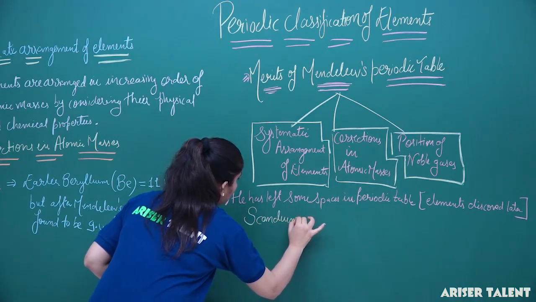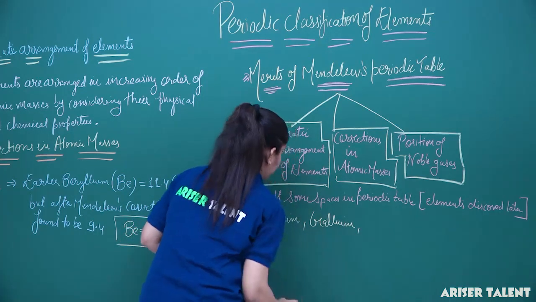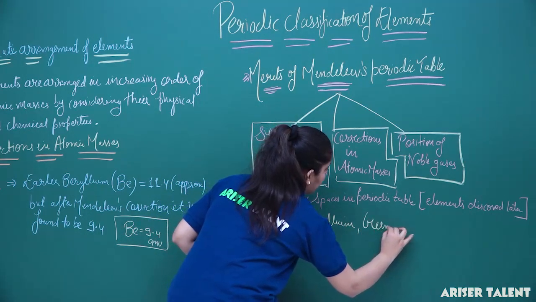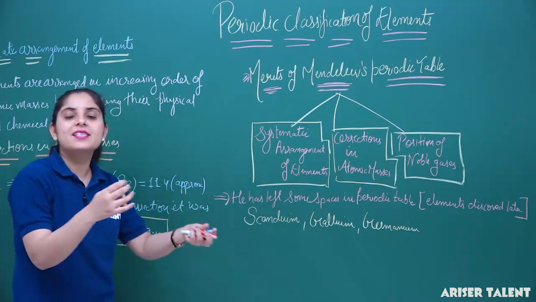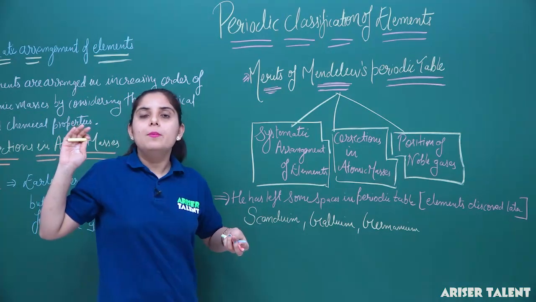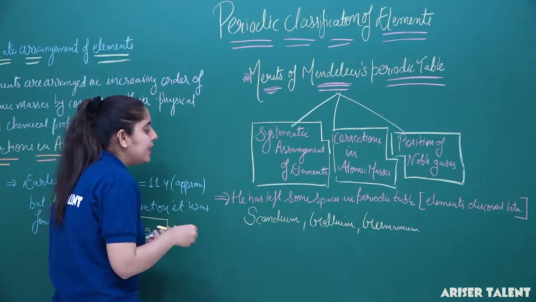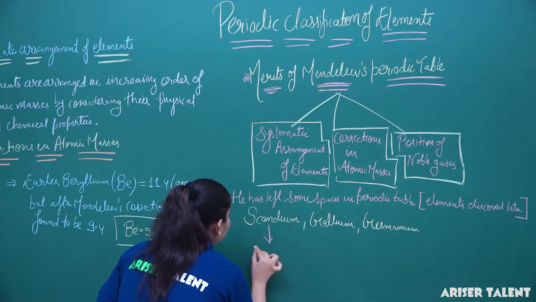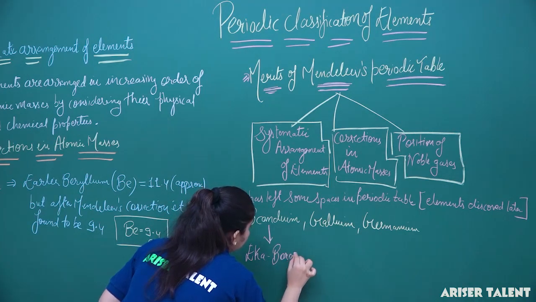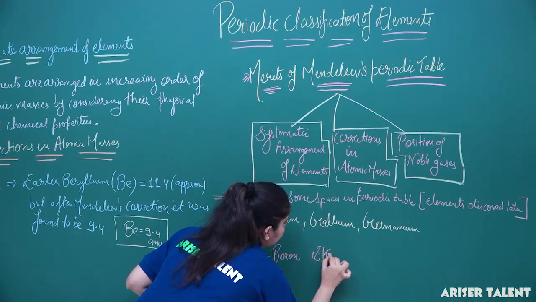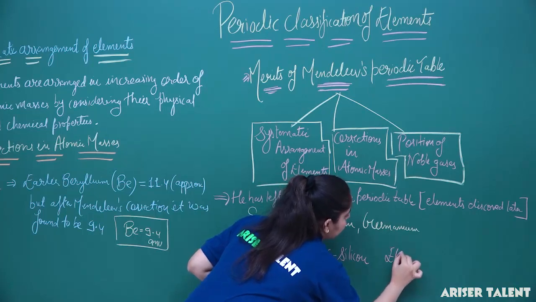Scandium, gallium, these three new elements were discovered only after the periodic classification of Mendeleev's periodic table. So the names represented in the periodic table are termed as Eka boron, Eka silicon and Eka aluminium.